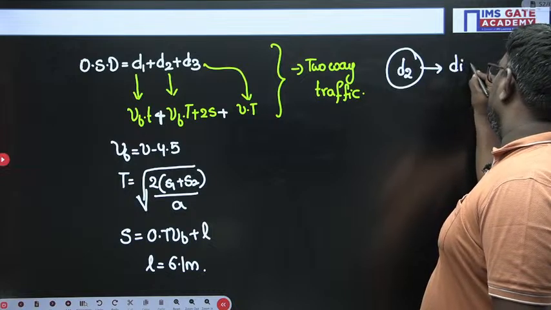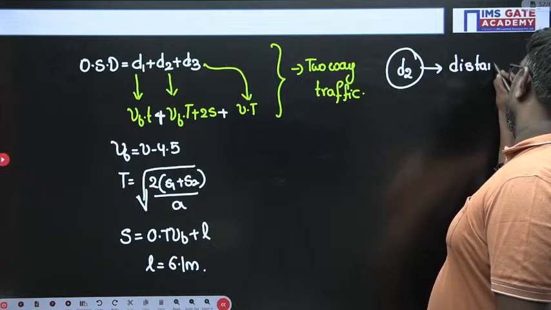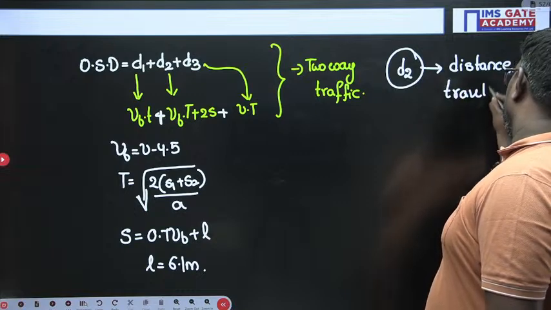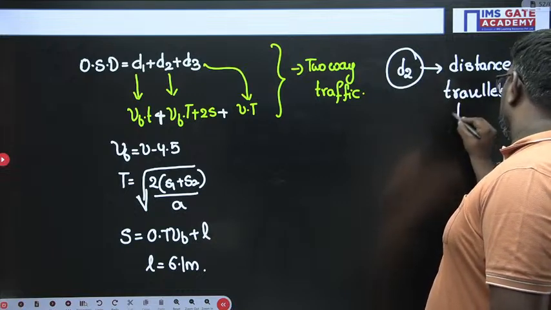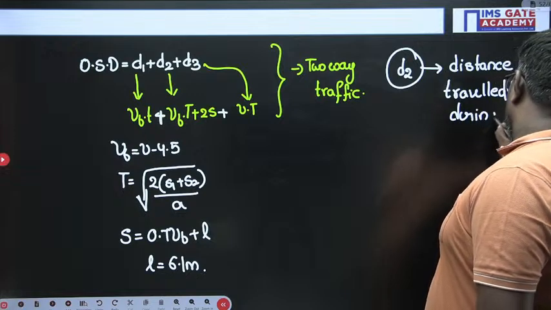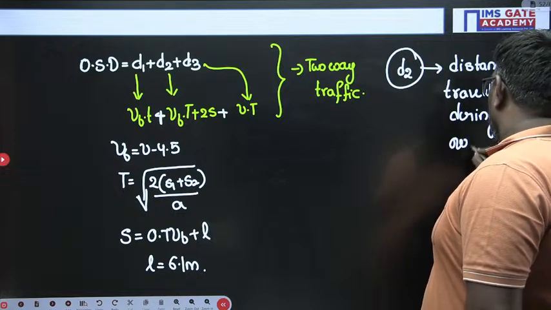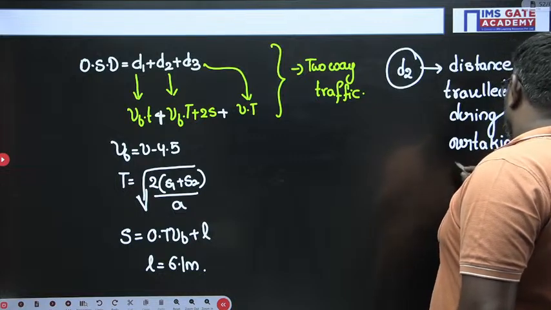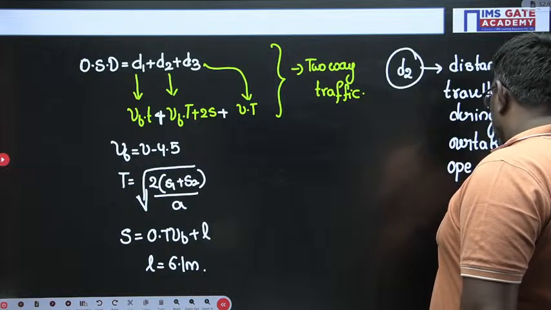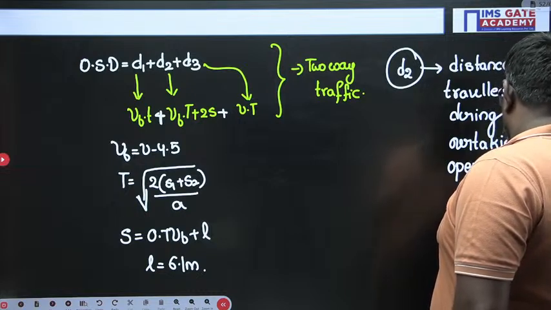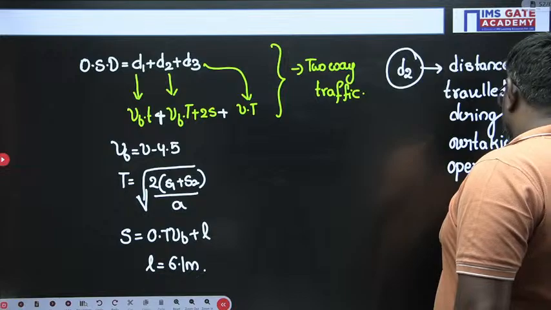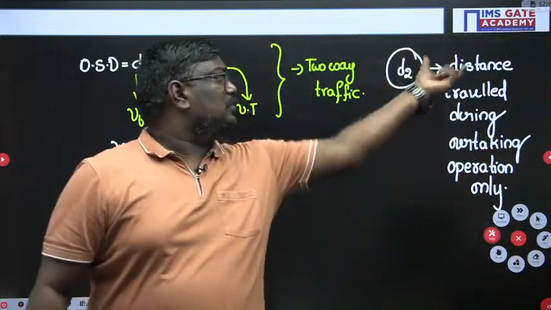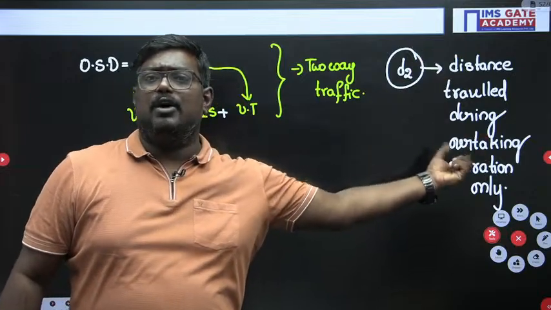D2 is the distance travelled during the overtaking operation only. Am I clear, sir? You can write here, D2 is the distance travelled during the overtaking operation only.